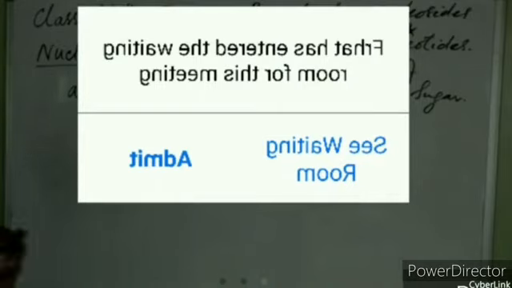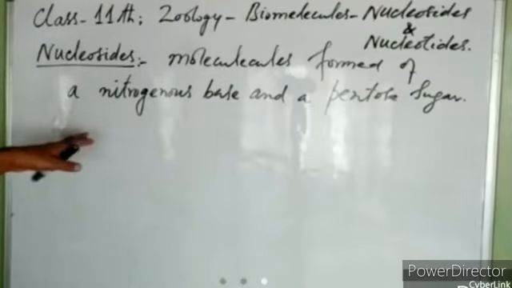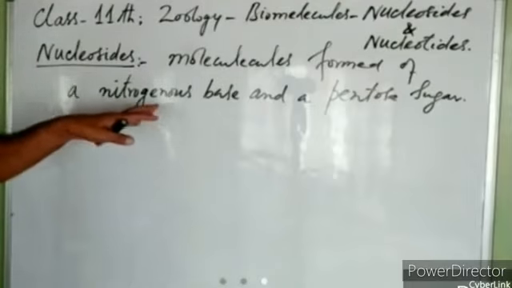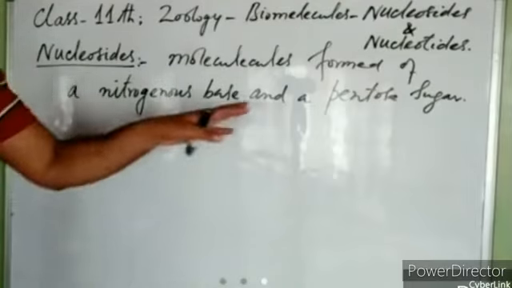So nucleosides are the molecules formed of nitrogenous bases and pentose sugars, right? So what are basically nitrogenous bases and pentose sugars?